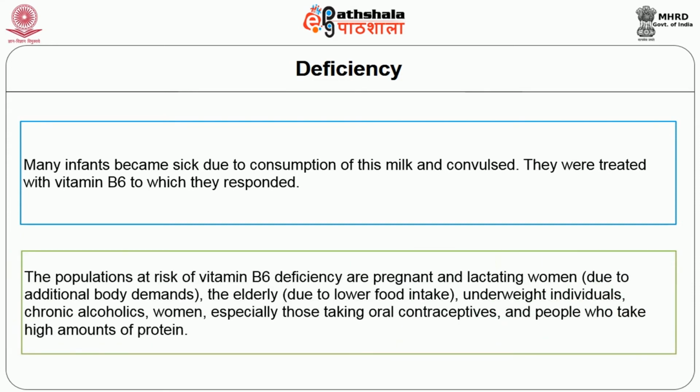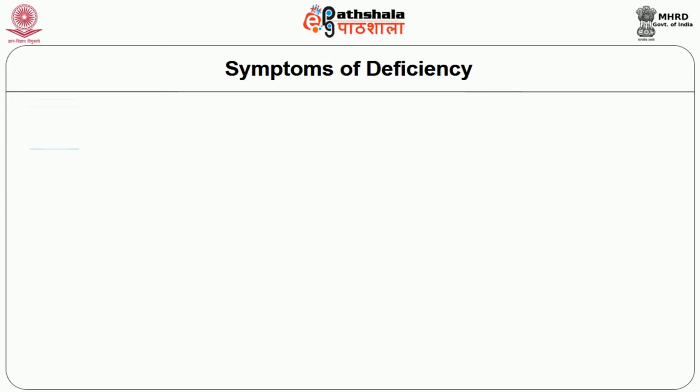The populations at risk of B6 deficiency are pregnant and lactating women due to additional body demands, the elderly due to lower food intake, underweight individuals, chronic alcoholics, women, especially those taking oral contraceptives, and people who take high amounts of proteins. Symptoms of deficiency.